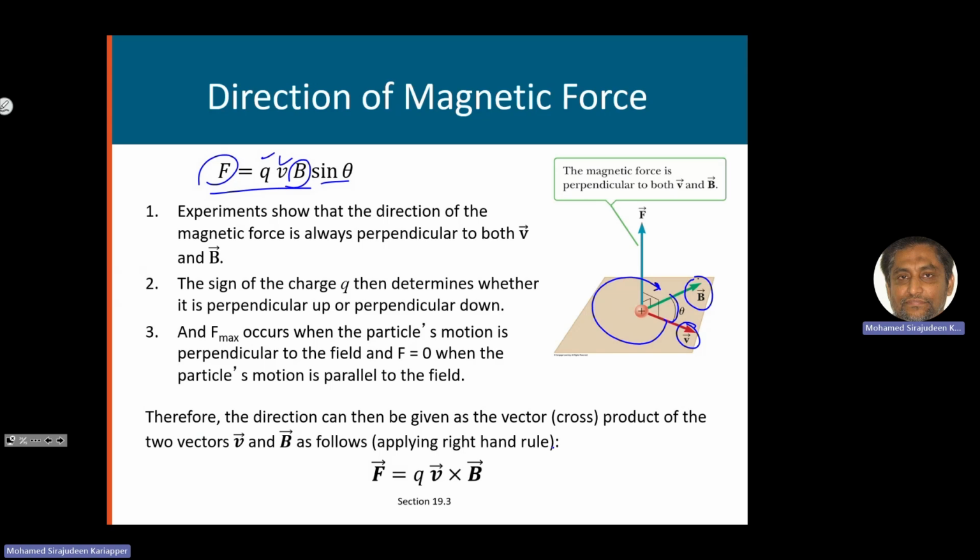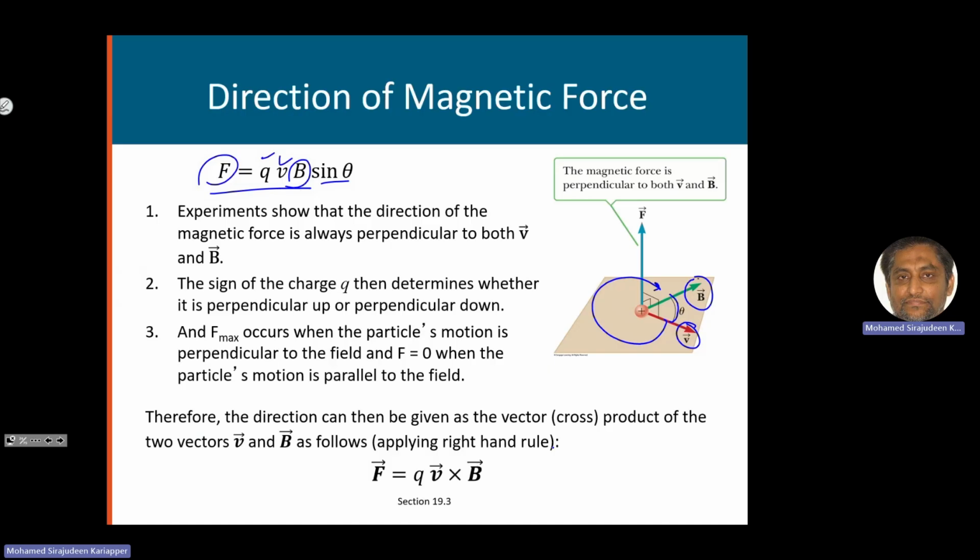The palm should be facing such a way that you are able to curl your fingers through the smaller angle, so you can reach the magnetic field quicker. If you keep it like that, you have to reach the magnetic field through a very long angle. So you see the thumb is pointing upward here for this particular example. So you get the direction of the magnetic force to be vertically up for this particular example.